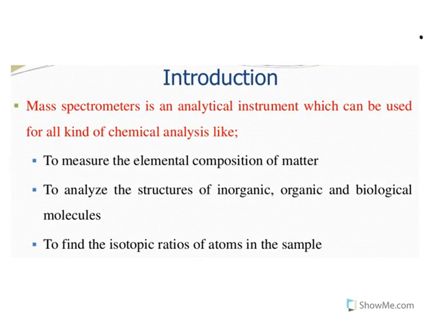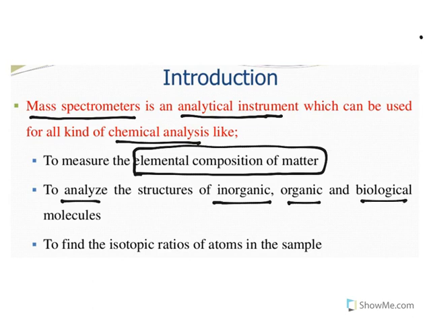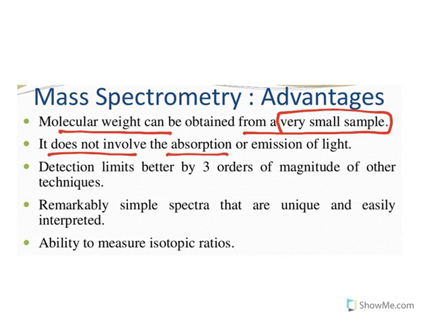Now, when you see the introduction, mass spectrometer is an analytical instrument which can be used for chemical analysis like elemental composition of matter, and it is used to analyze structures of inorganic, organic and biological molecules. One of the major advantages is it is used to find isotopic ratios of atoms of the sample. Getting into the details, the advantages are, the molecular weight can be obtained from a very small amount of sample. So it will not be consuming a large amount of sample, a very small amount is enough to identify the molecular weight. Another one is it does not involve absorption or emission of light.